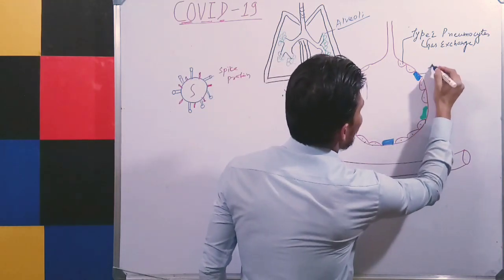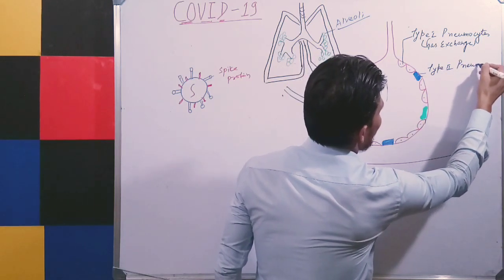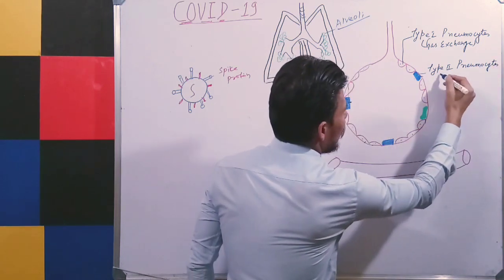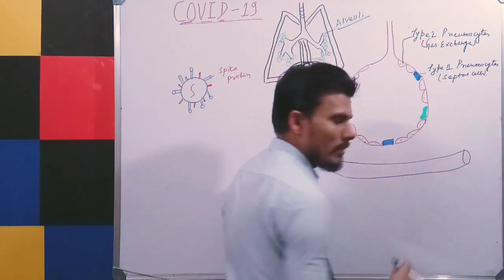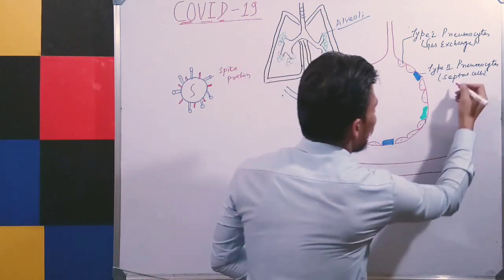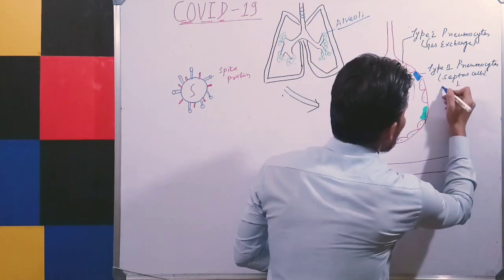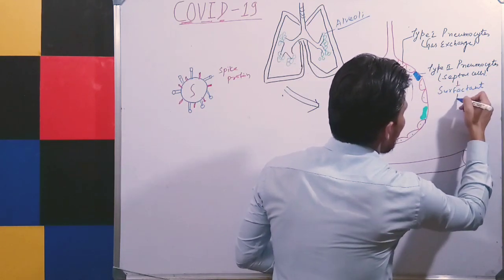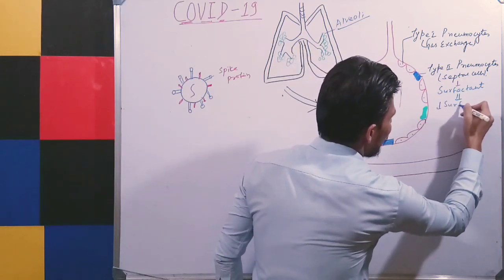Again, you can see here the blue color, it is called type 2 pneumocyte cells, or type 2 alveolar cells. It consists of septal cells. Now, the function of septal cells is that they will release the surfactant. The function of surfactant is that it will decrease the surface tension.